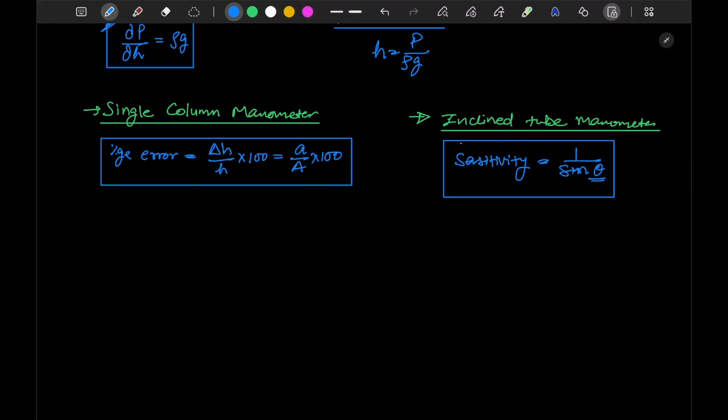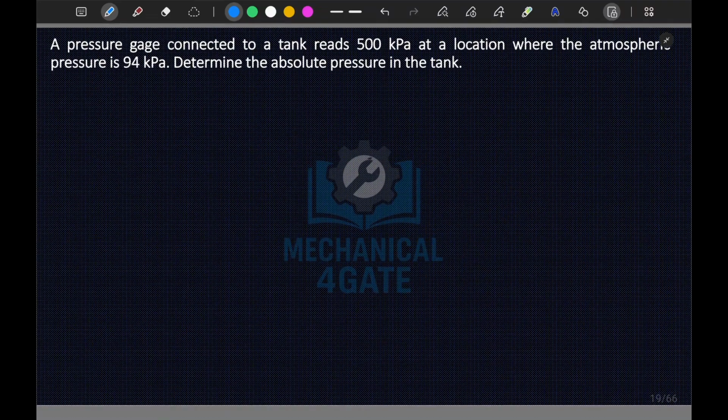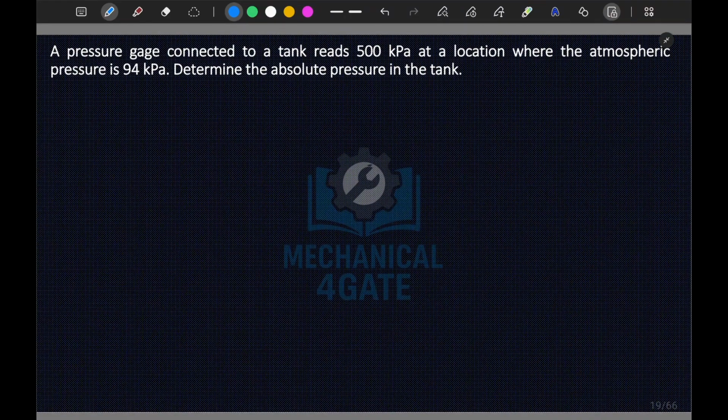Now we will start with the questions. Here, this is the first question. A pressure gauge connected to a tank reads 500 kilopascal at a location where atmospheric pressure is given. We have been given PATM is equal to 94 kilopascal, and the gauge pressure is P gauge equal to 500 kilopascal.